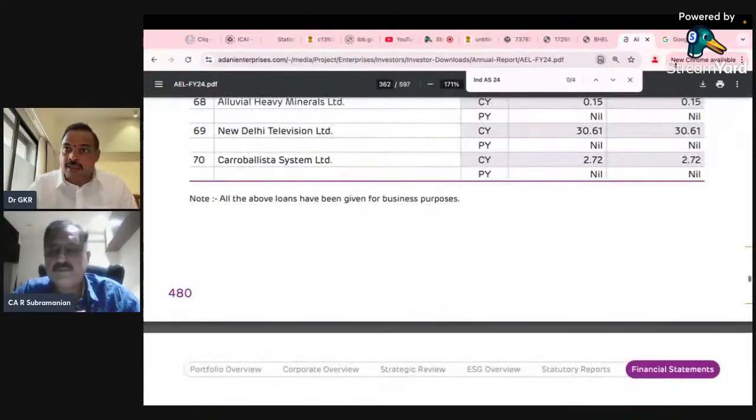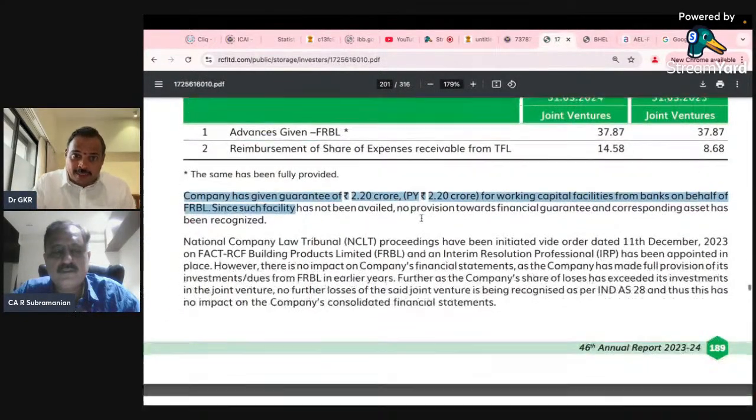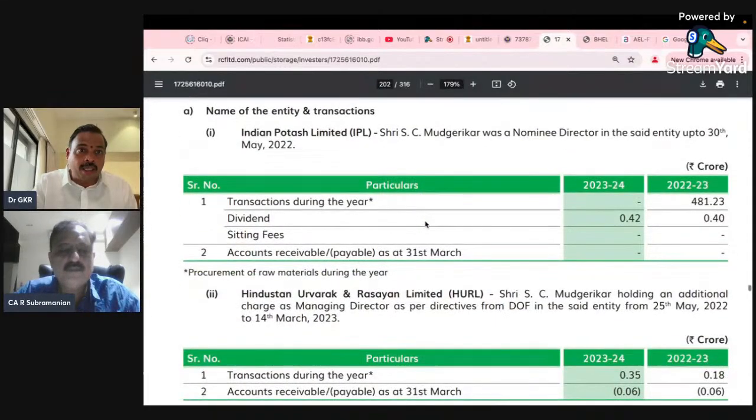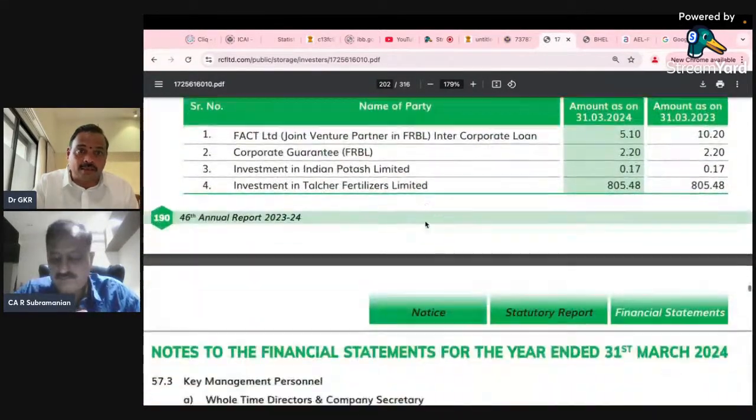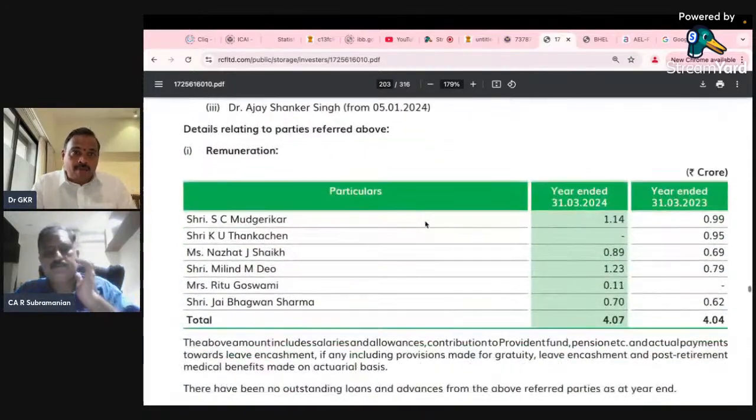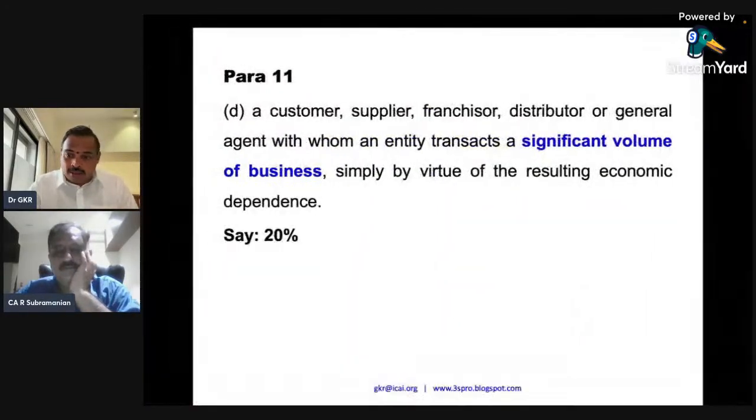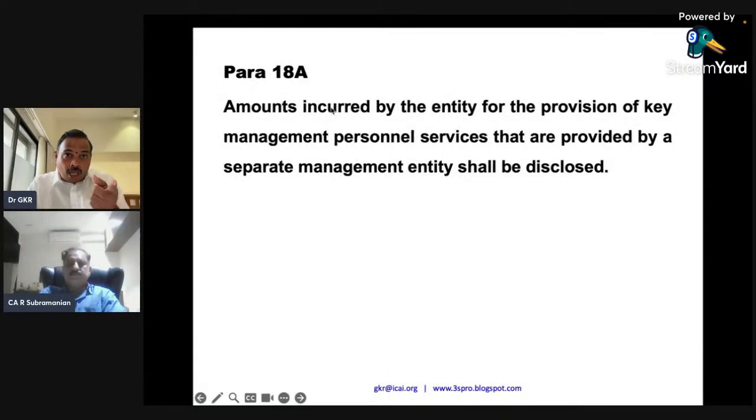So I'll stop my discussion with only these two aspects. Maybe I'll go for one more aspect which I want to bring before you. Name of the entity, directors are interested, disclosure as per 186, KMP remuneration. I want to make one observation. Please look at para number 18A. Amounts incurred by the entity for the provision of KMP that are provided by a separate management entity should also be disclosed.